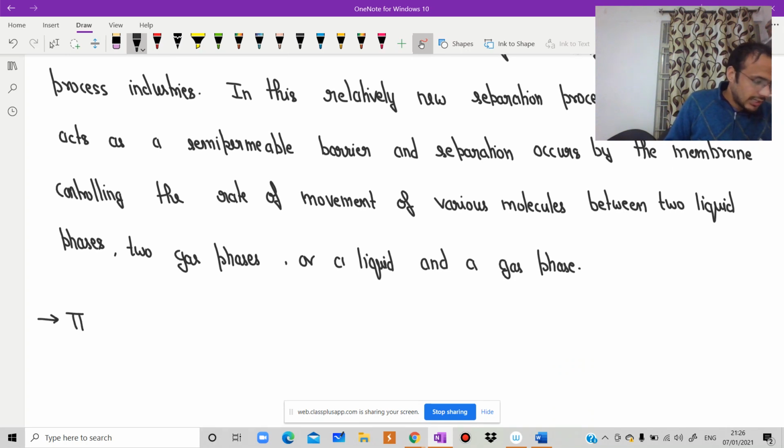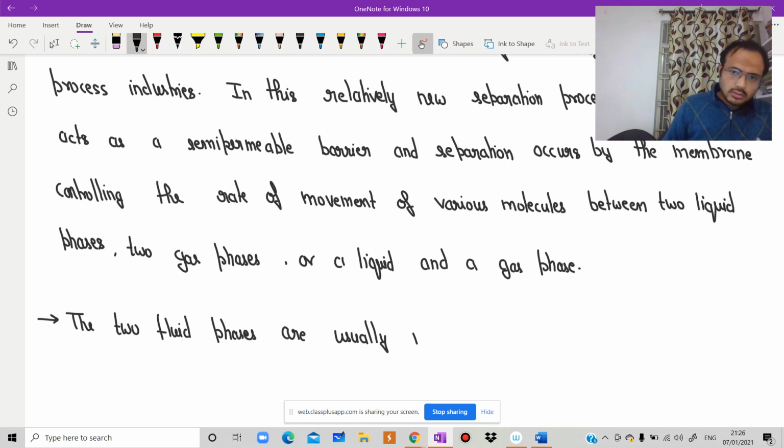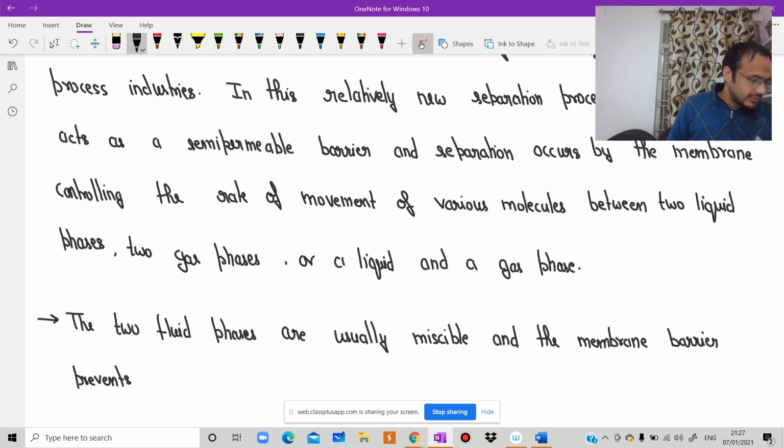As we know, the two fluid phases are usually miscible, and the membrane barrier prevents actual ordinary hydrodynamic flow.